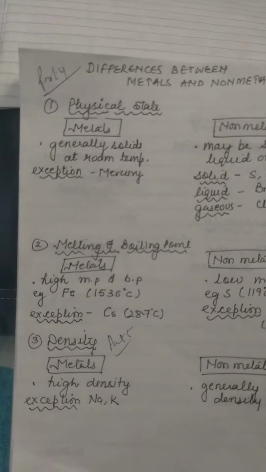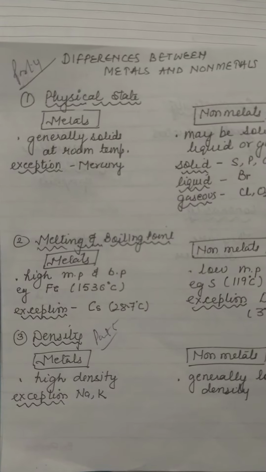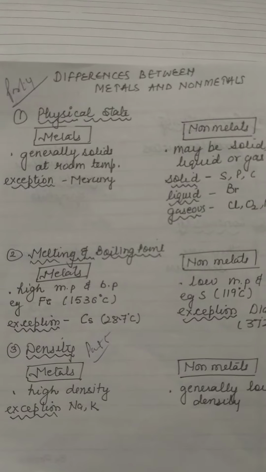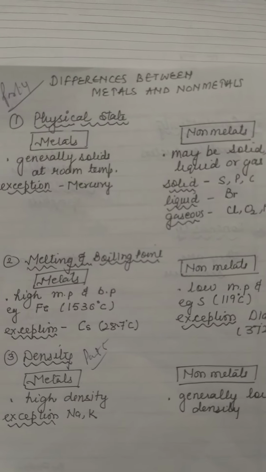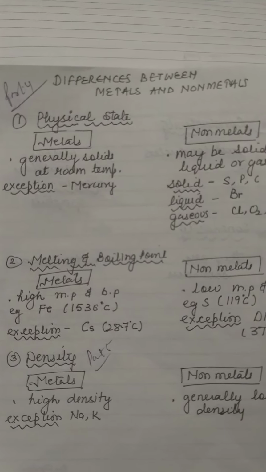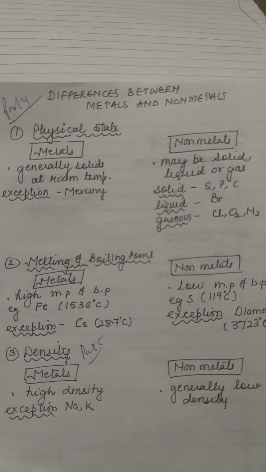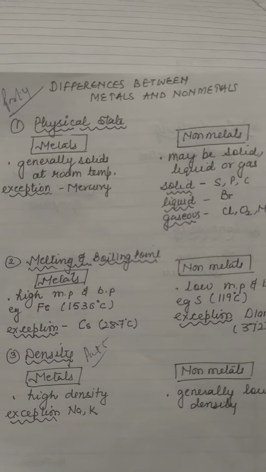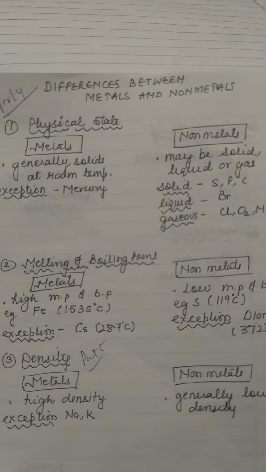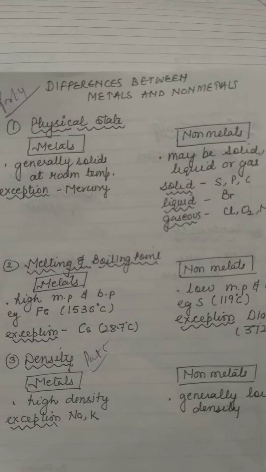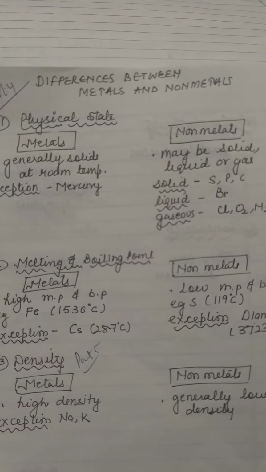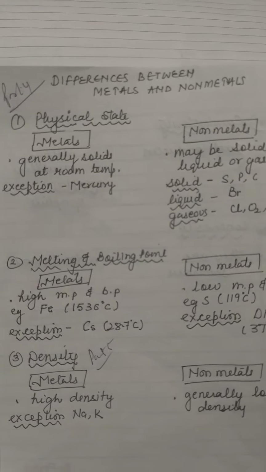Now the second property is about the melting point and boiling point. I have already told you about melting point and boiling point. Now matters have high melting and boiling points, whereas non-matters have low melting and boiling points. In case of matters, matters have high boiling and melting points, I told you. For example, we can take the example of iron. Its melting point is 1536 degrees Celsius.